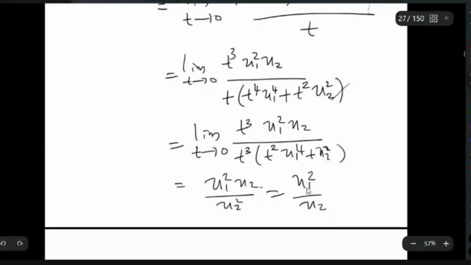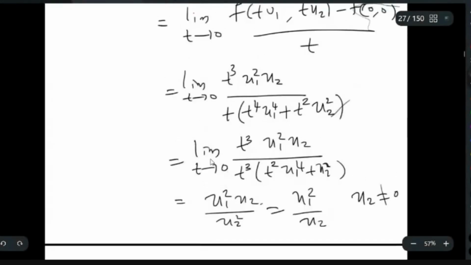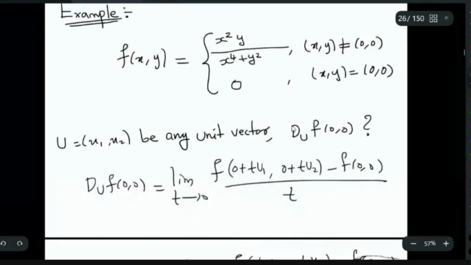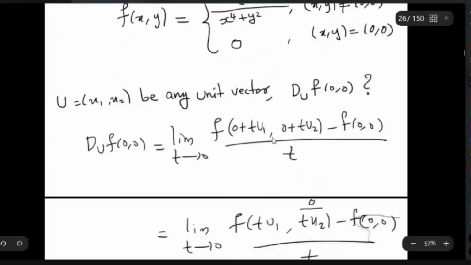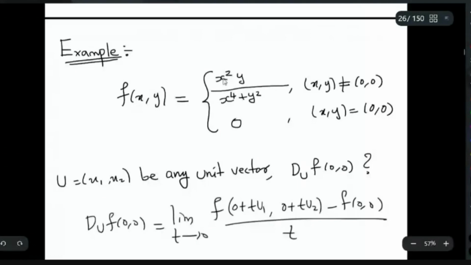This is provided u2 is non-zero. If u2 is equal to 0, what will you get? If u2 is 0, your tu2 will be 0, so this quantity will be 0. Then if you substitute in this equation, you will get 0 only, because the numerator x squared y is there.